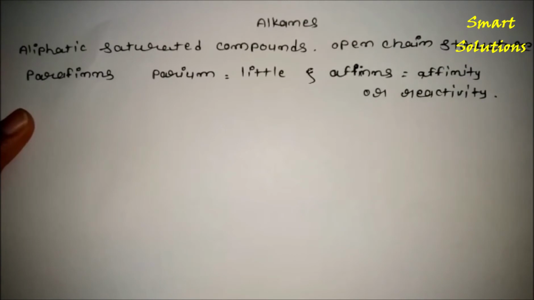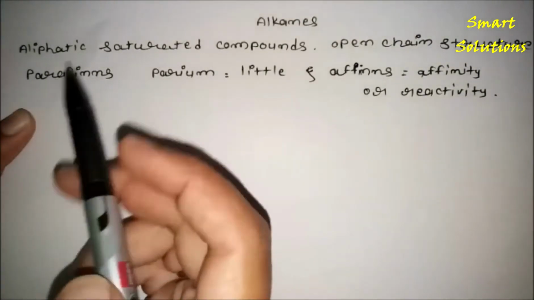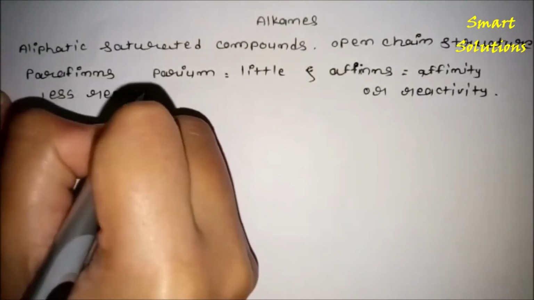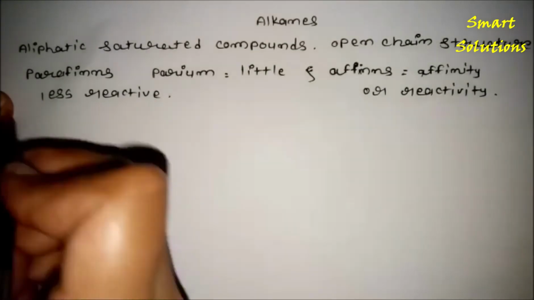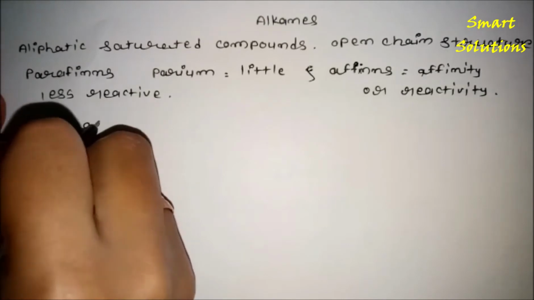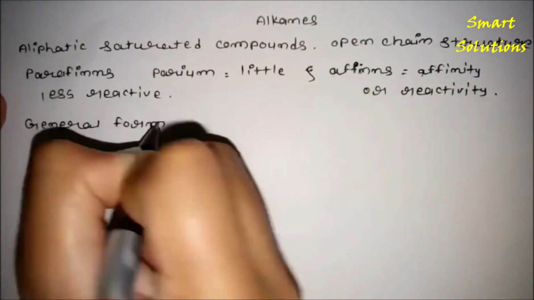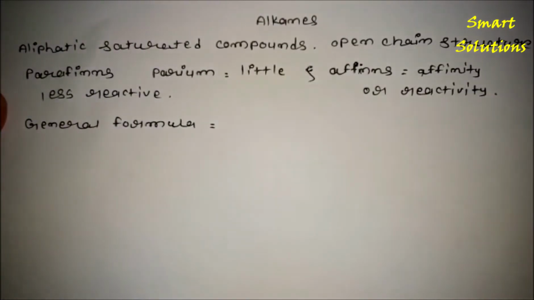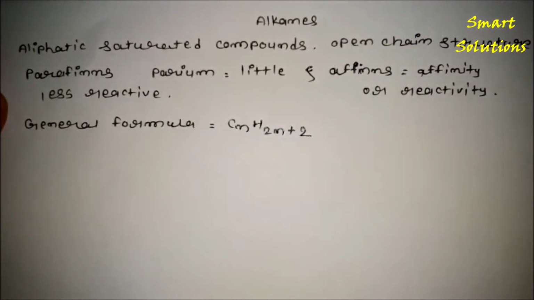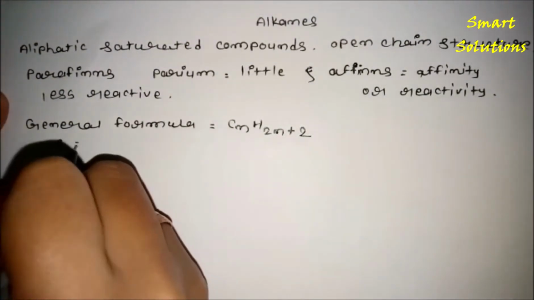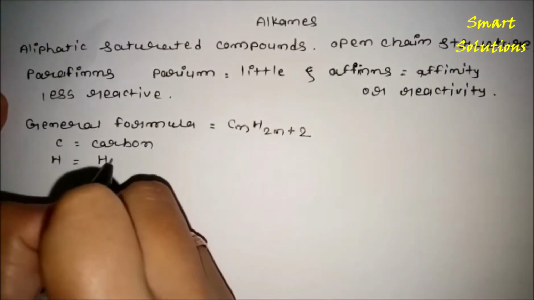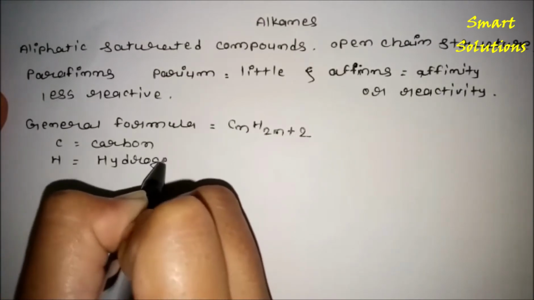So what we say is that alkanes are less reactive. The general formula of alkane is CnH2n+2, where C is carbon and H is hydrogen.